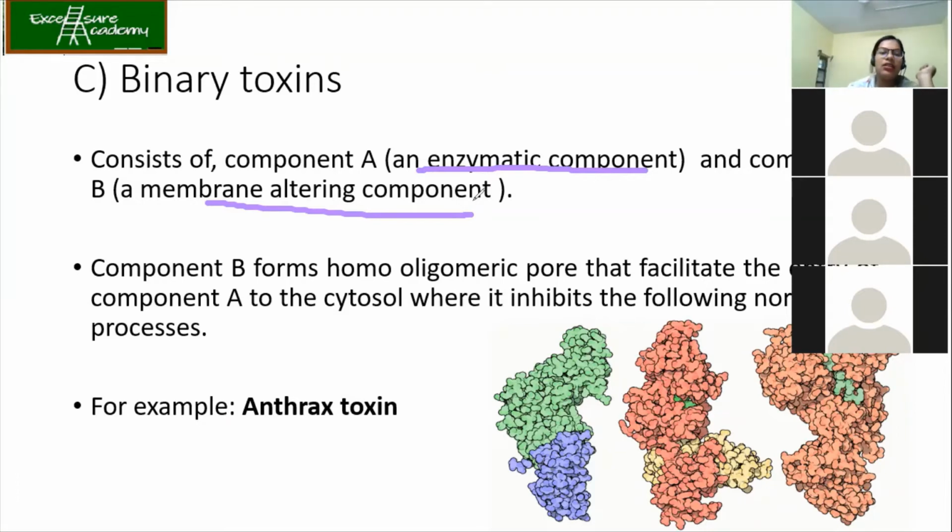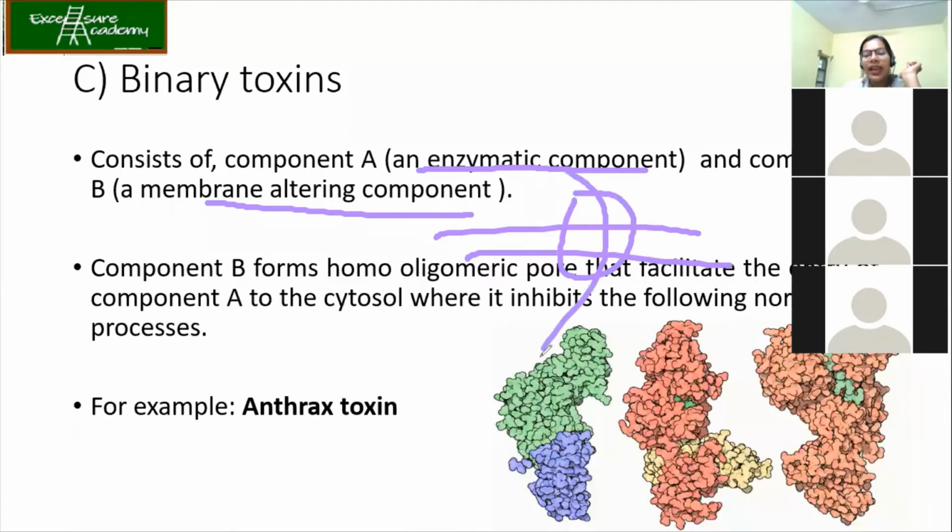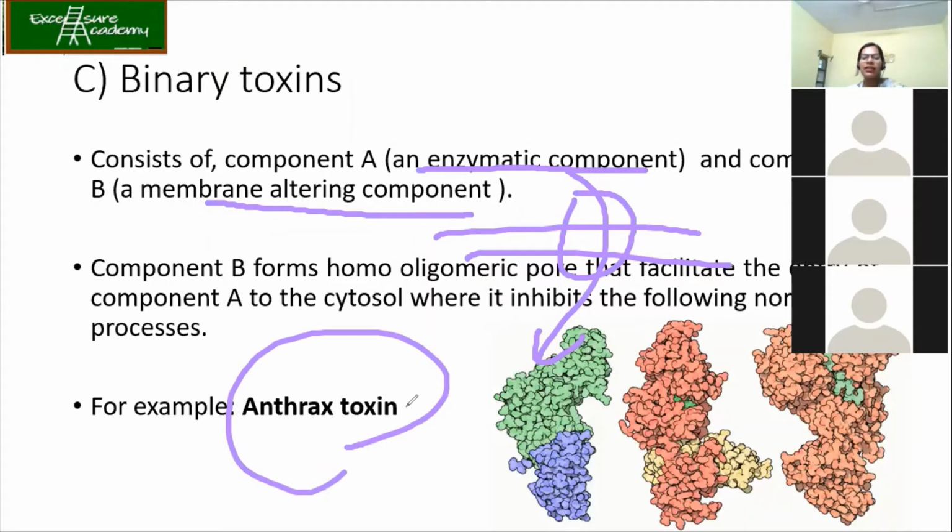So component B forms the homo-oligomeric pore that facilitates the entry of component A into the cytosol, where it inhibits the normal biological process. What does membrane altering component mean? On the membrane, it forms the pore, and component A goes inside and does the enzymatic action. It's mainly because of the proteolytic activity. Here we are going to talk about the example of anthrax toxin.